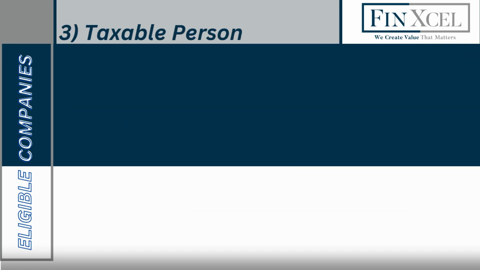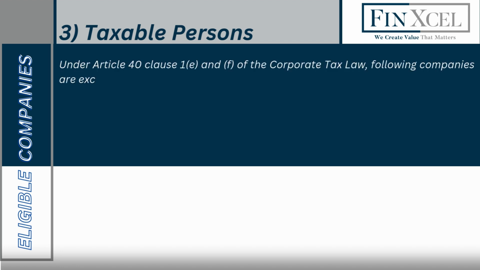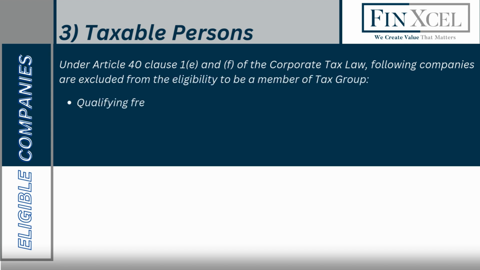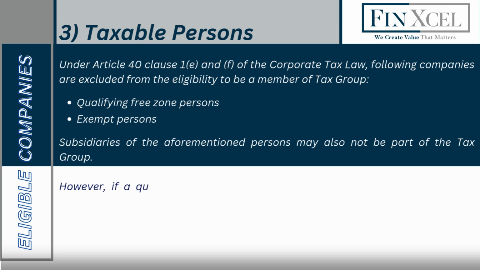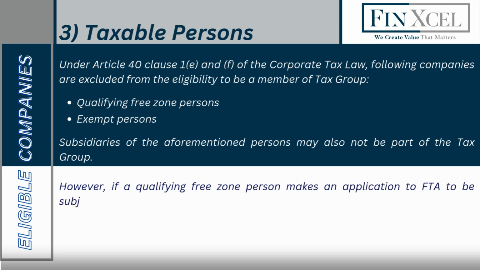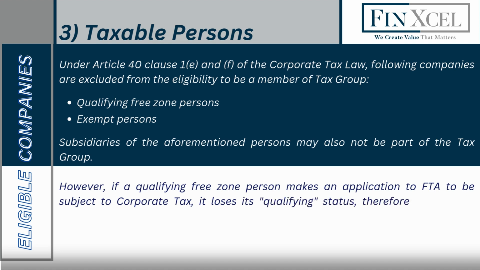Taxable persons. Under Article 40 Clause 1e and f of the Corporate Tax Law, the following companies are excluded from the eligibility to be a member of a tax group: qualifying free zone persons, exempt persons. Subsidiaries of the aforementioned persons may also not be part of the tax group. However, if a qualifying free zone person makes an application to FTA to be subject to corporate tax, it loses its qualifying status, therefore it can be a member of a tax group.